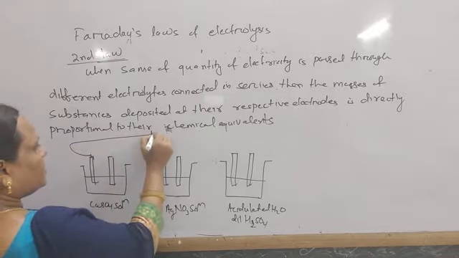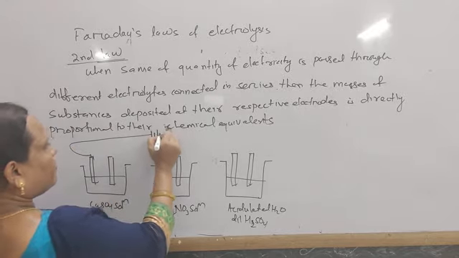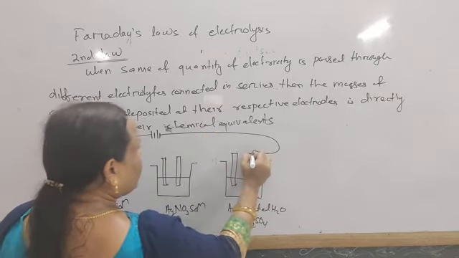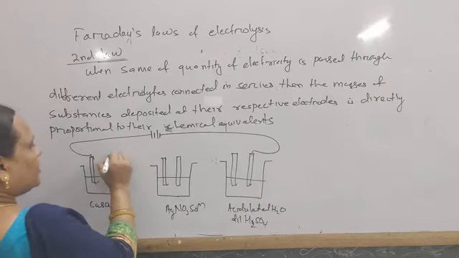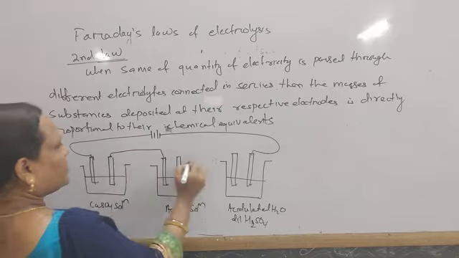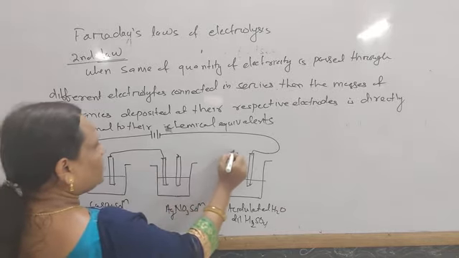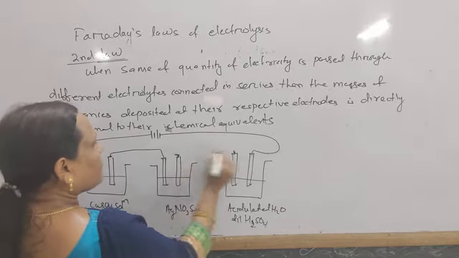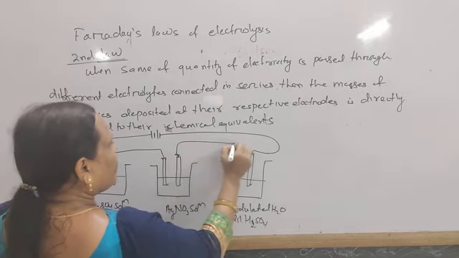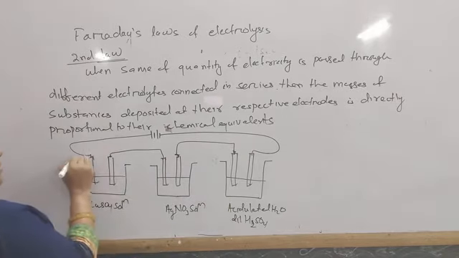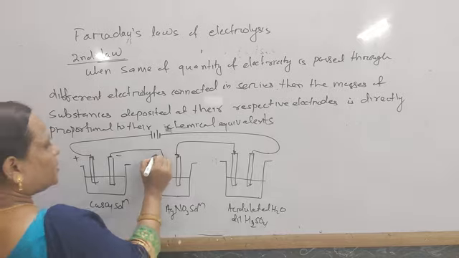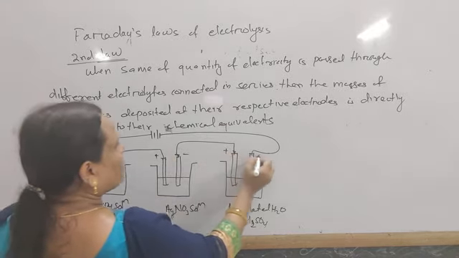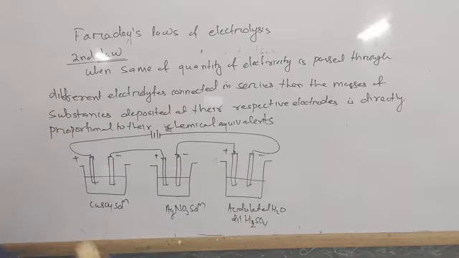So this is the battery, the source of electricity, and these are connected in series. So this is positive, negative electrode, positive electrode, negative electrode, positive electrode, negative electrode.